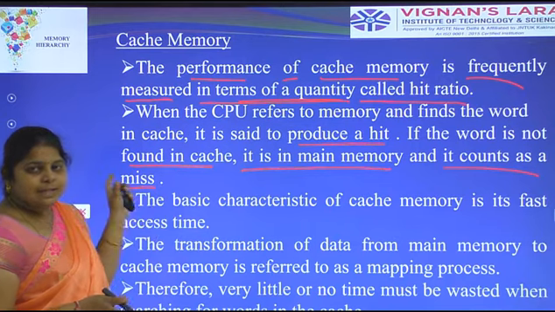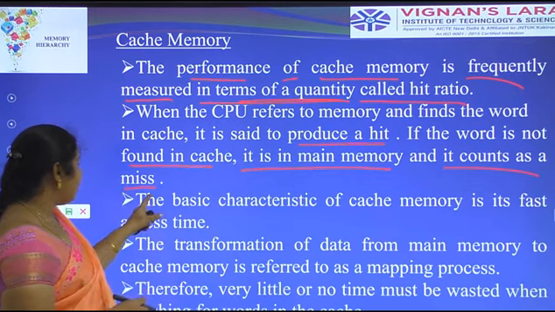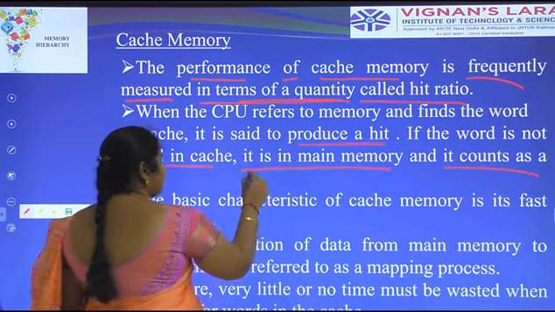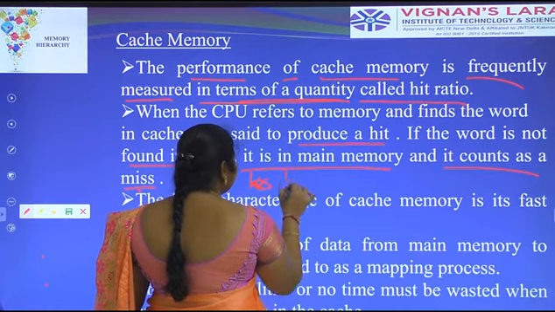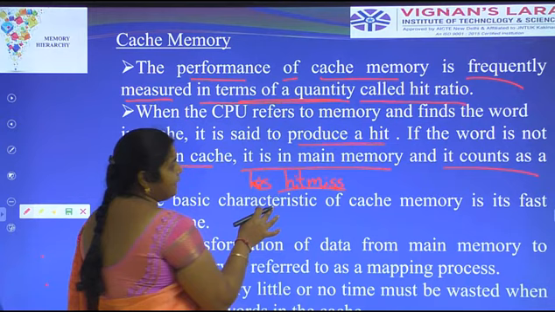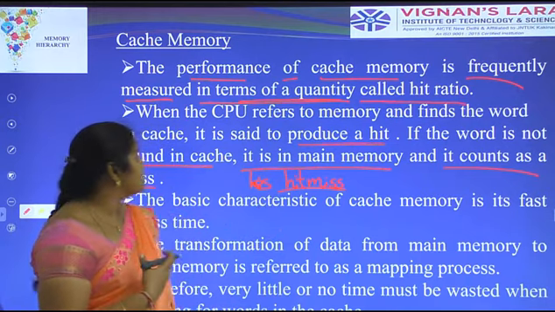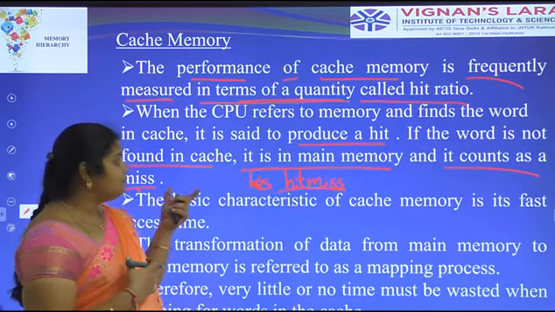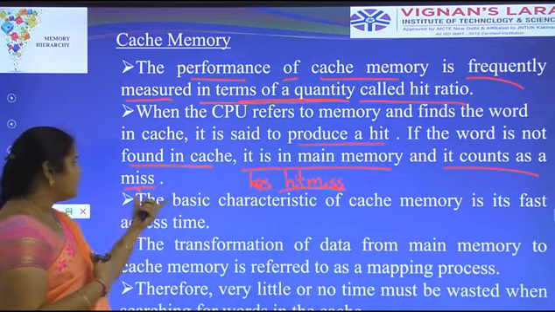If the word is not present in the cache memory, it is called a miss. Data not found in the cache memory but present in main memory counts as a miss.